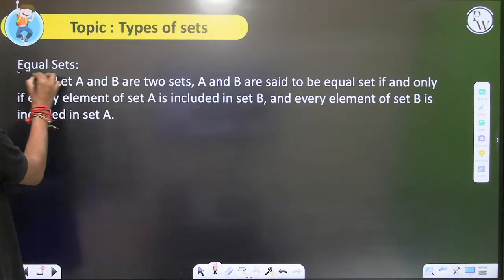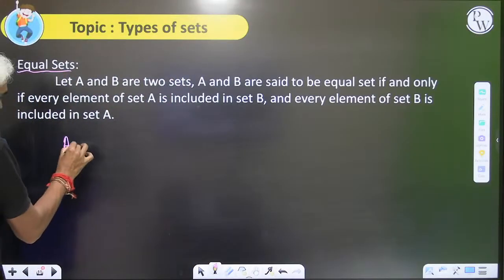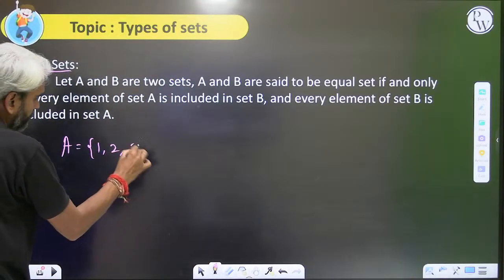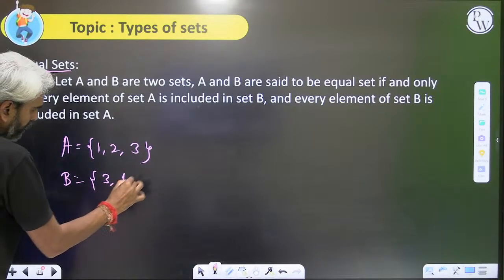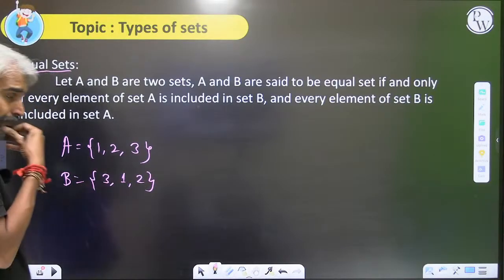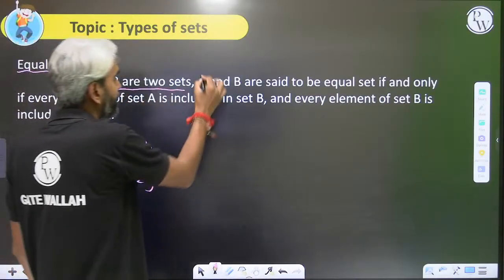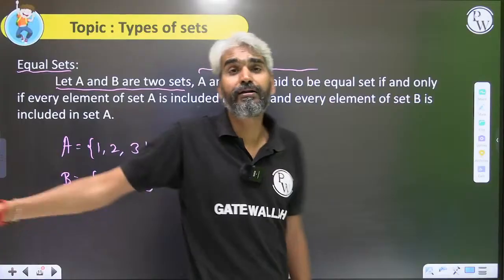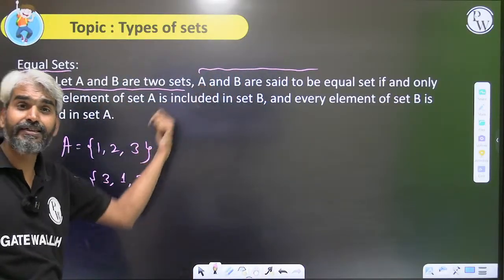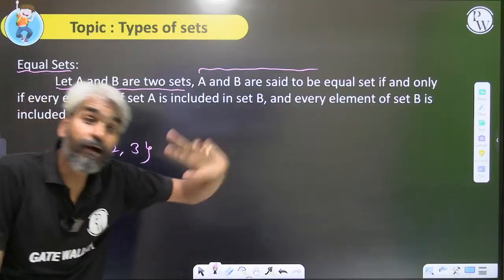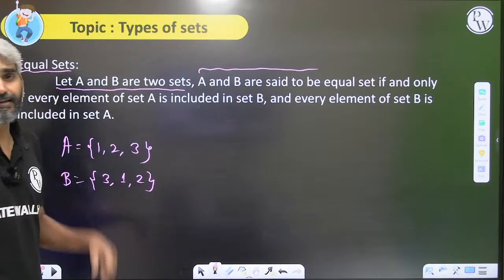Now, what do I mean by equal sets? When do I say that two sets are equal? Let's look at this. If I define set A as 1, 2, 3 and set B as 3, 1, 2, they may not look exactly the same, but what do I mean by equal sets? When every element of set A is included in set B and every element of set B is included in set A, then we say that A equals B.